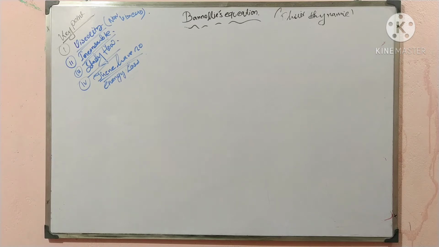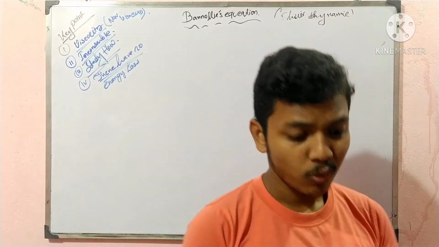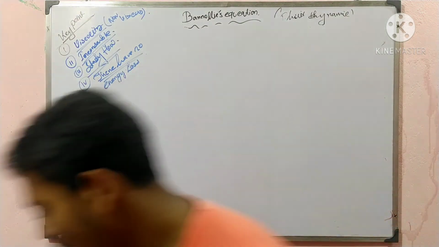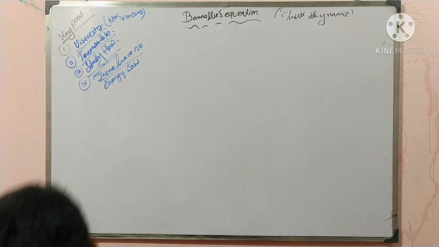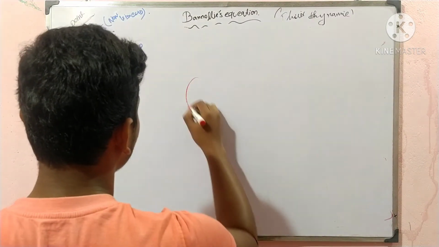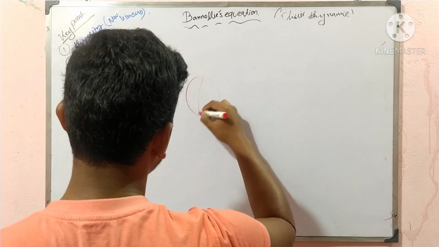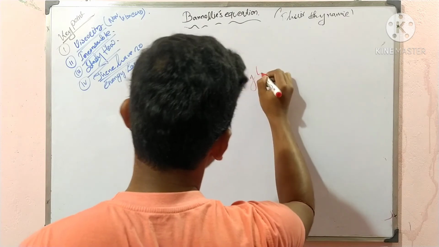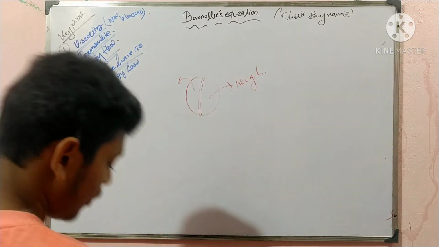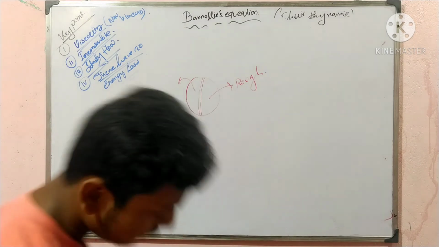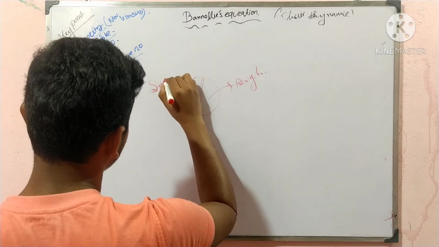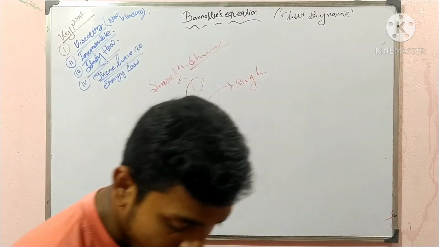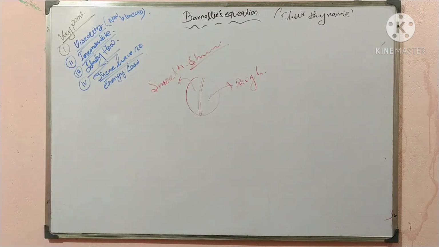Okay. So why does that happen? The ball has a rough surface and a smooth surface. If I draw a ball on my board, you can see that is the ball. It has a rough surface, and on the opposite side it has a smooth surface.